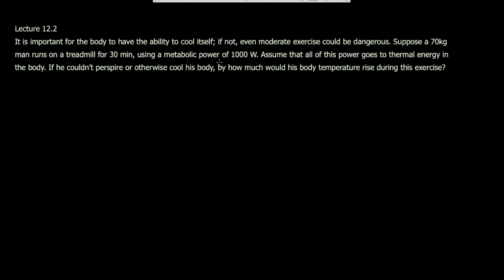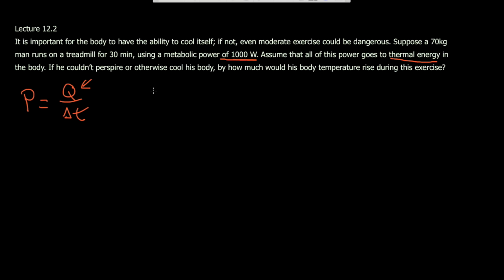Okay, so we're given the power, and we want to know how much thermal energy his body is going to gain. The equation that relates thermal energy and power is P is equal to Q over delta T, heat over time. We're told that he puts out 1,000 watts, and we're trying to solve for this Q right here. We want to know how much heat is entering his body.